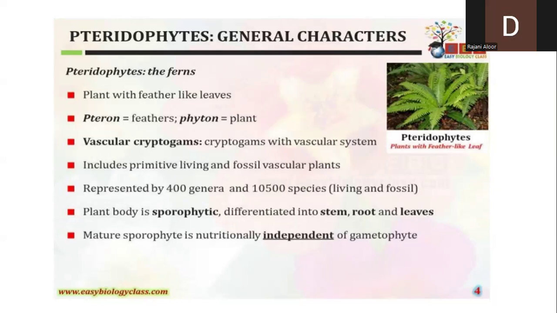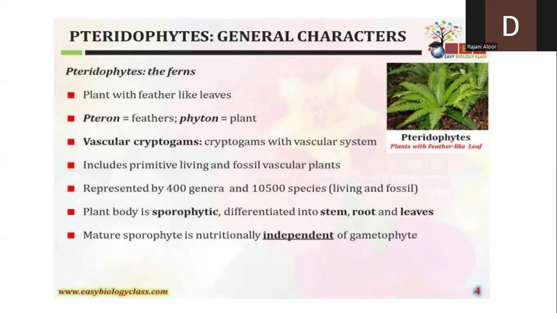Because on the thallus itself, we can see the development of sexual organs, that is antheridia and the archegonia. They will be developing on the plant body itself. But in case of pteridophytes here, the plant body is going to develop spore-producing organs, the so-called strobili, sporangia, and the spores. That is the reason why the plant body is referred to as sporophyte, or the dominant phase is called as the sporophyte. In the due course of the life cycle, we can see another phase, that is a gametophyte, but the adult plant of a pteridophyte is a sporophyte.